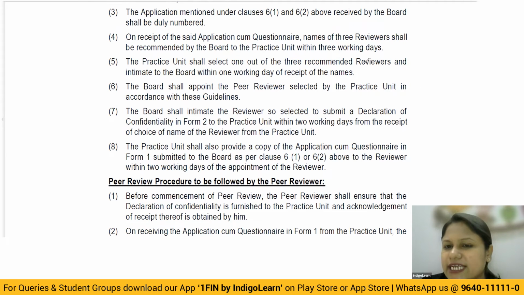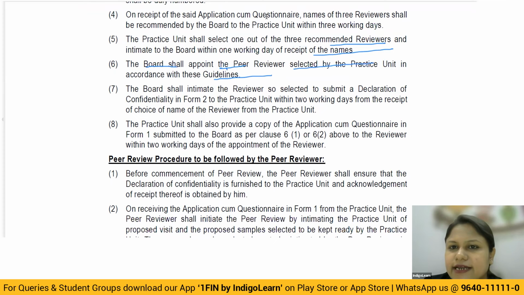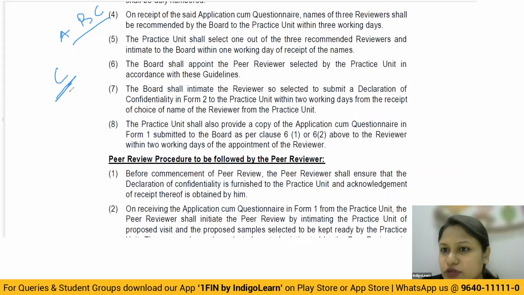Very important, now the days become important. The peer review board will give 3 reviewers, and how many days will they take? 3 working days. The date you give the application, within 3 days, they will allot you 3 peer reviewers. Now the practice unit will get only 1 day to choose. They have to select one of the 3 recommended reviewers and intimate the board within 1 working day. Suppose they give A, B, C; for them to give A, B, C they have 3 days' time. But to pick, suppose you have picked C, you will get only 1 day to intimate the board.